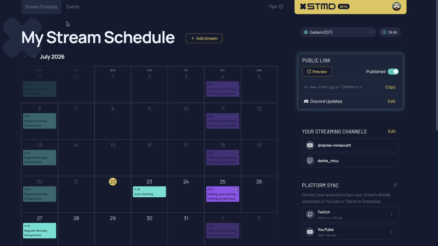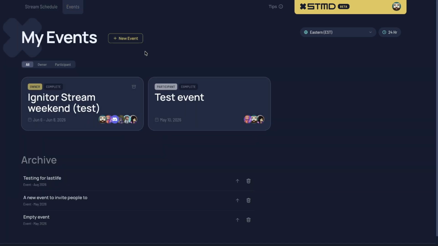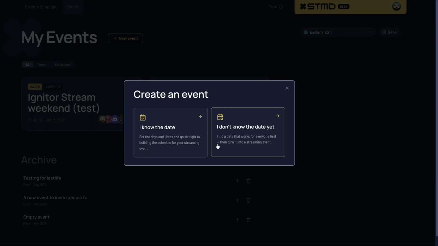The first page you're going to see is your stream schedule. There's a separate video for that linked below if you're interested, but we're going to be looking at events today, which is the second bit in the navigation up here. And events are when you are collaborating with other streamers and you want to coordinate and also publish your shared streaming activity.